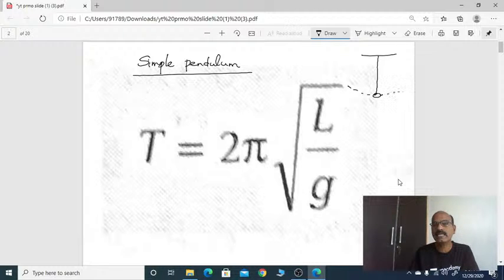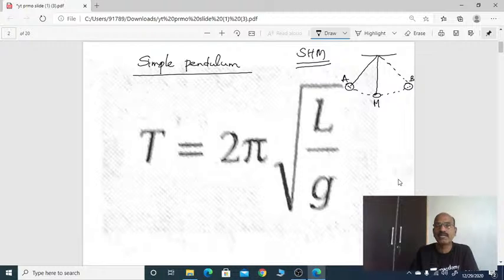Right, energy is conserved during this simple pendulum motion. Kinetic energy is equal to potential energy. At the extreme ends A and B, potential energy is maximum. At the mean position, kinetic energy is maximum. It is an SHM, simple harmonic motion.